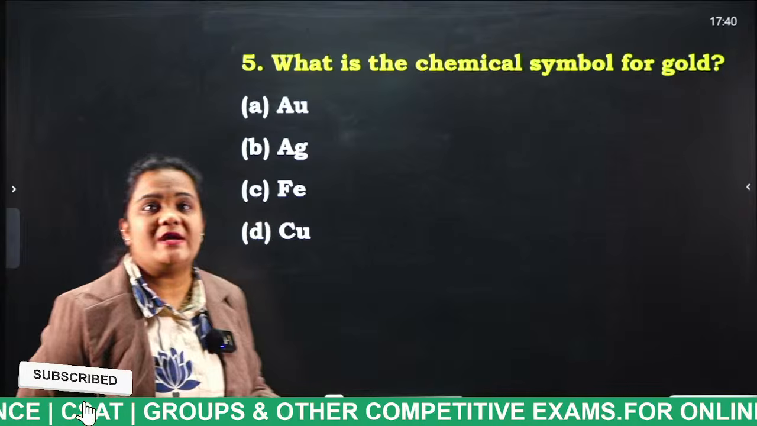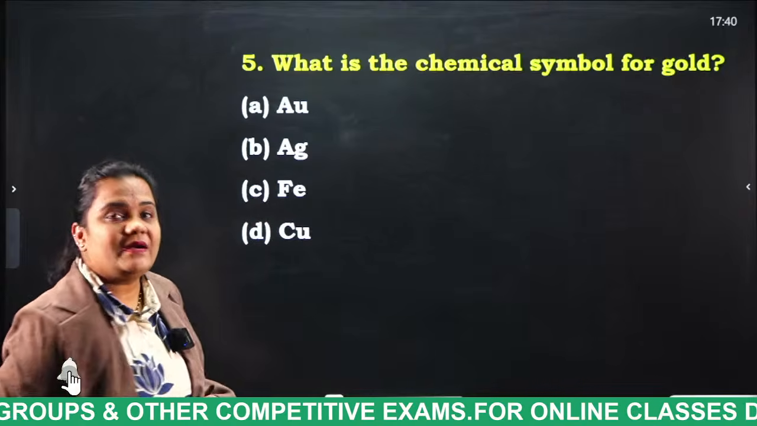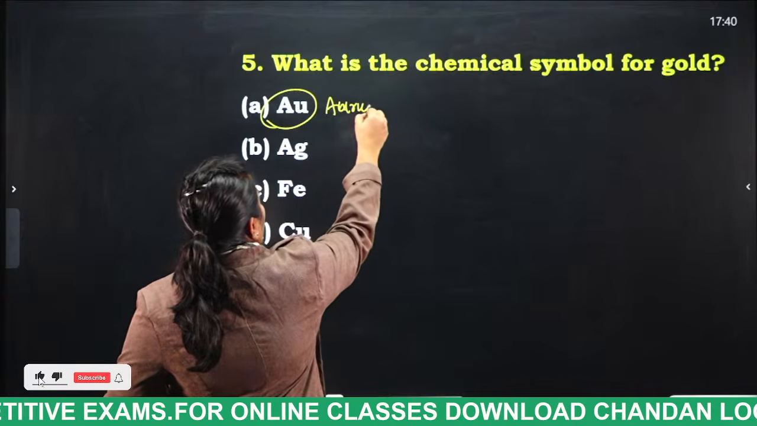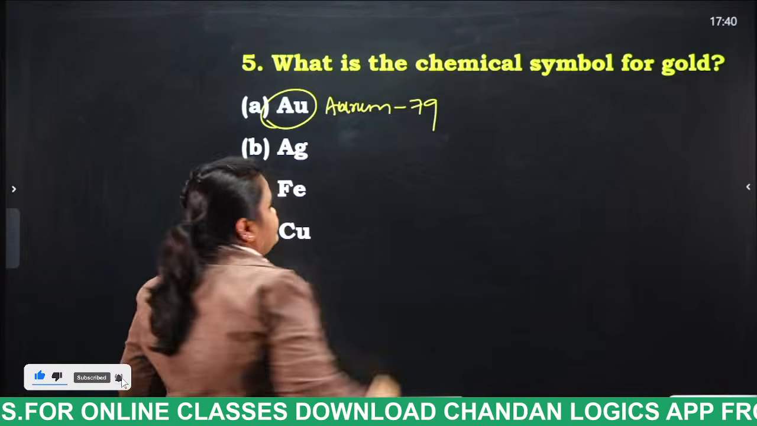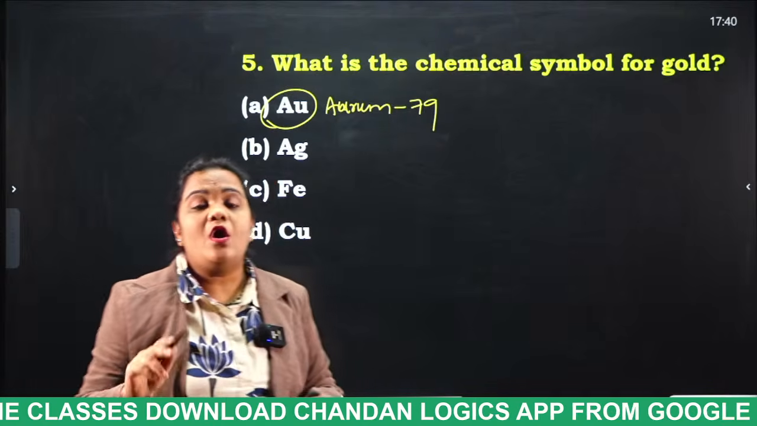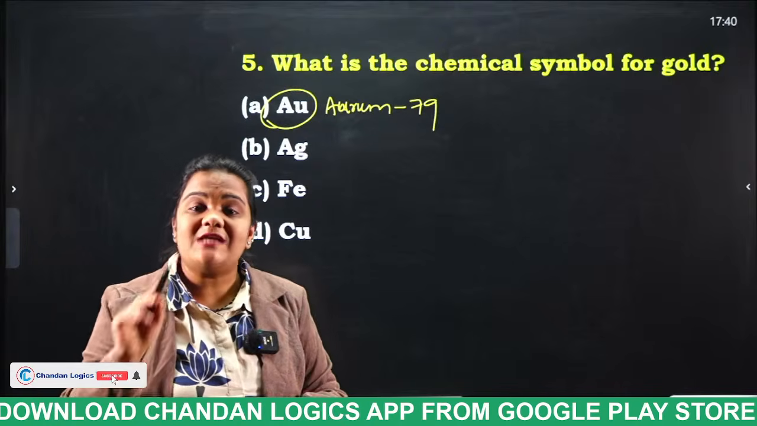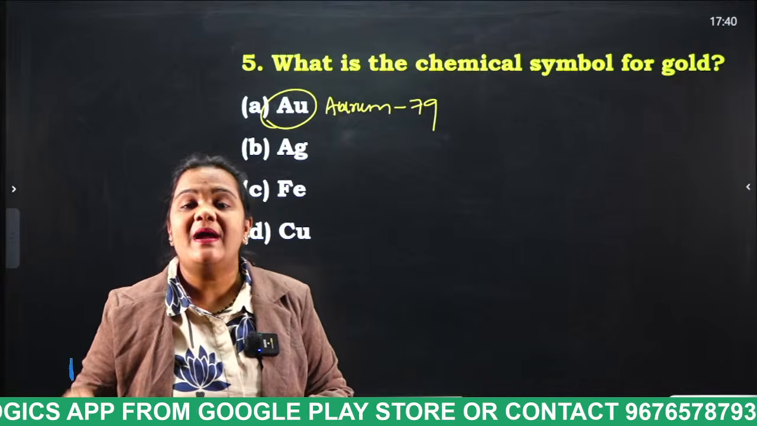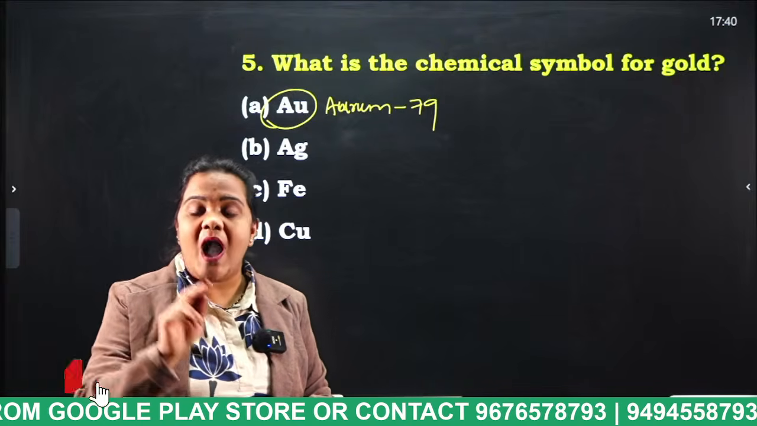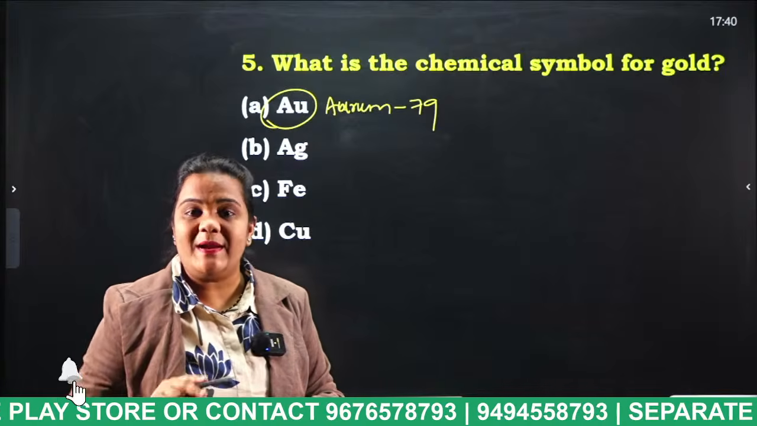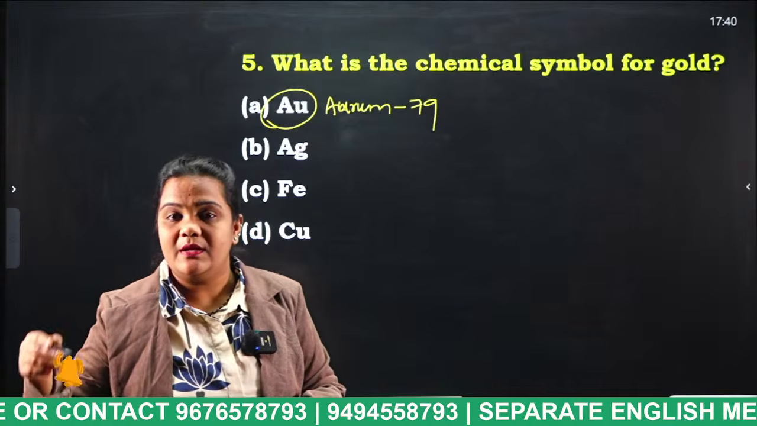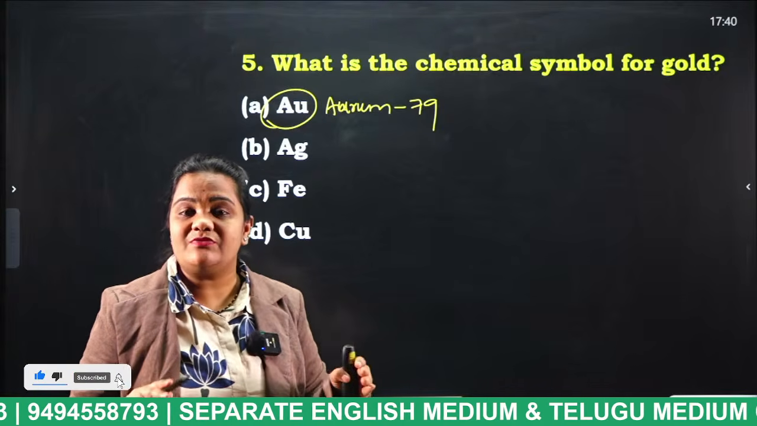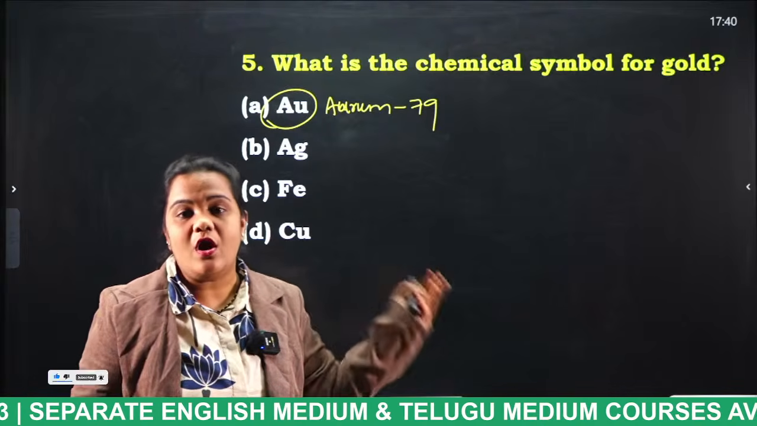Very good students. The chemical symbol for gold is Aurum. And what is the atomic number? 79. And one more thing: gold and platinum are the only two metals which are available in free or native state in the earth's crust. That means these two elements do not react with either air or water.